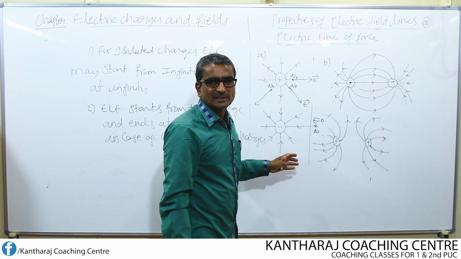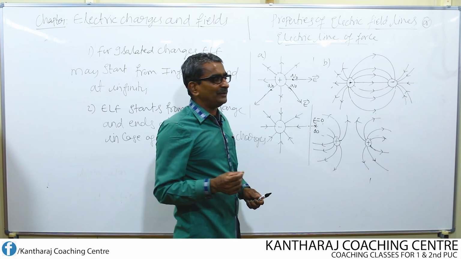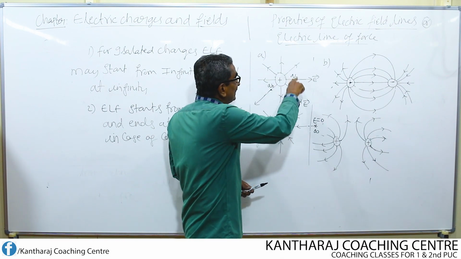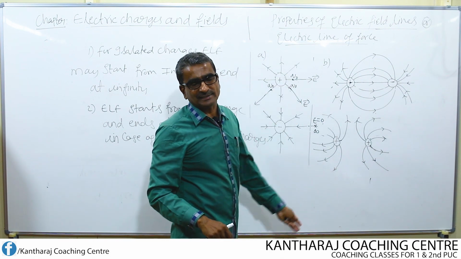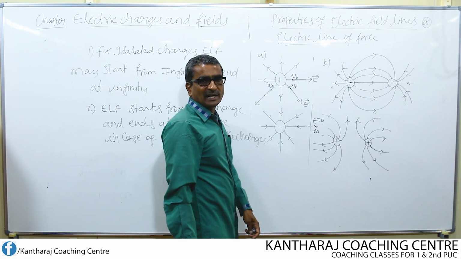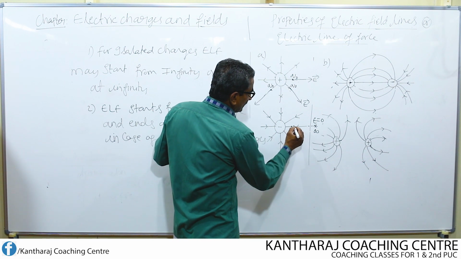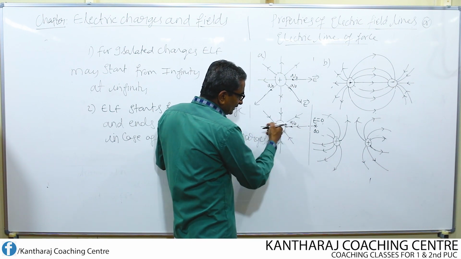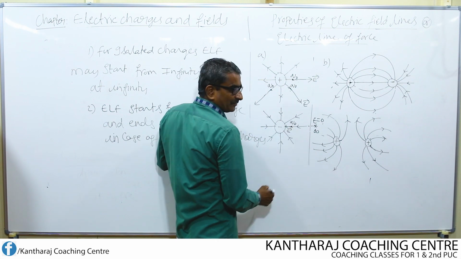This clearly shows that the direction of electric field at different points around an isolated charge is different. It is not one and the same. Similarly, if you consider an isolated negative charge, keep the test charge. It tends to move like this towards the charge. This is the direction of electric field here.